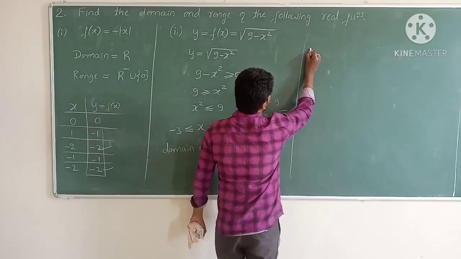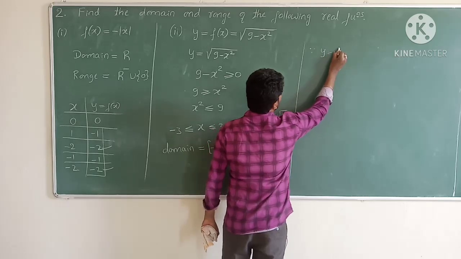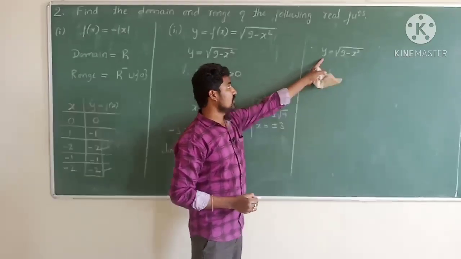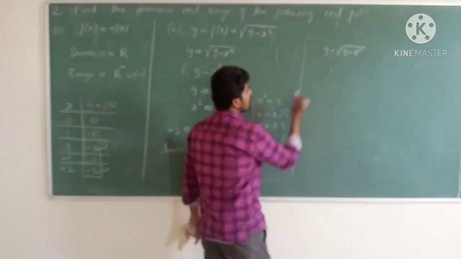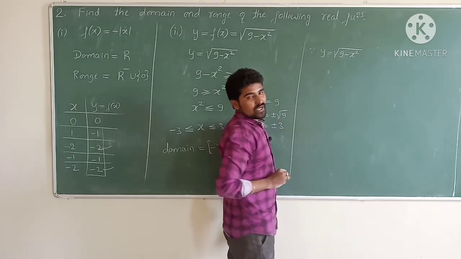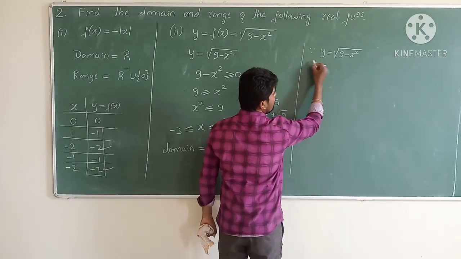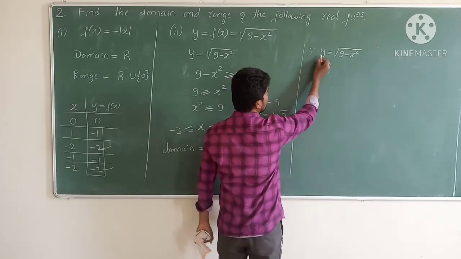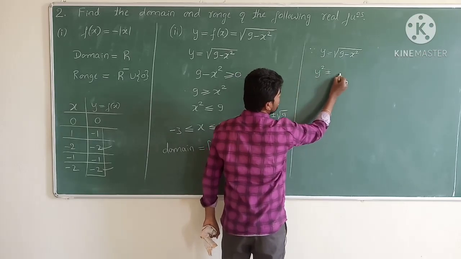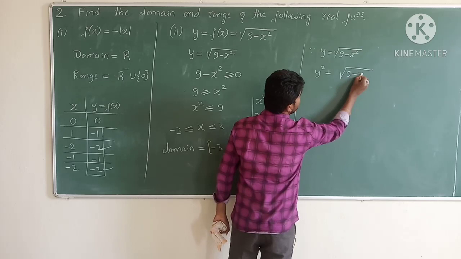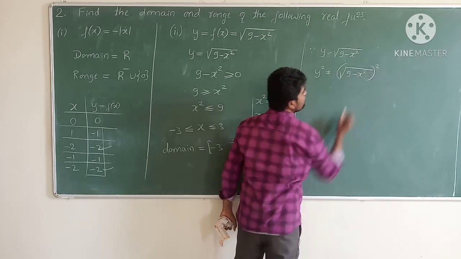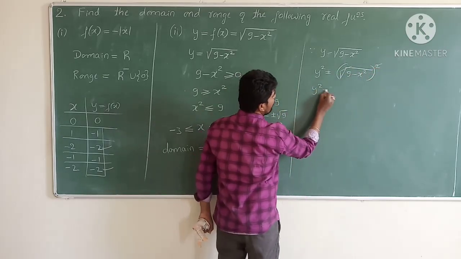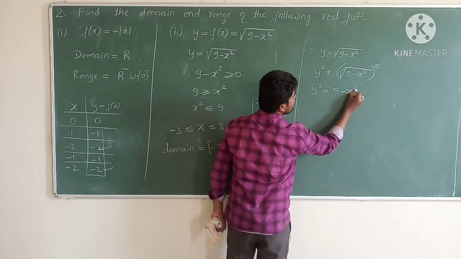So the y is equal to what? Since the value of y is equal to square root of 9 minus x square, what do we need to find? We need to find the y values. So if y is equal to square root of 9 minus x square, squaring on both sides. Squaring on both sides, take square on both sides. When we square, y becomes y square, and the right side becomes square root of 9 minus x square whole square. Now the square and square root cancel, and the value of y square is equal to 9 minus x square.